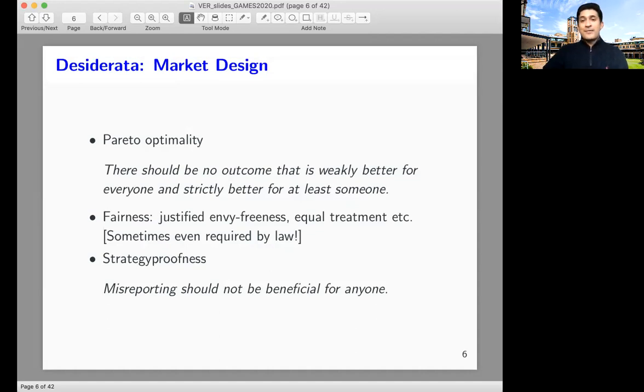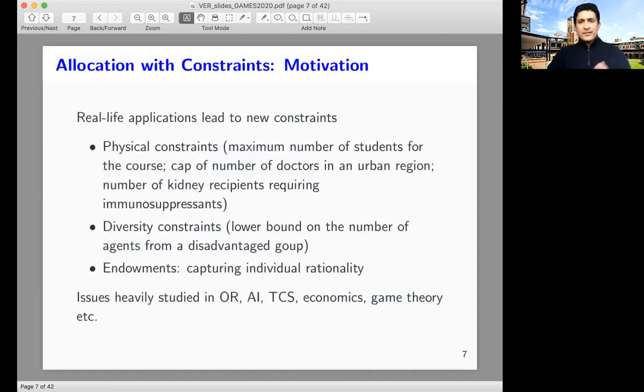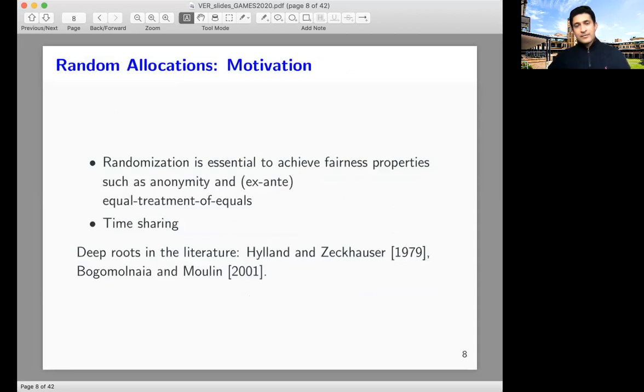For example, you might want an algorithm which is strategy proof, which does not incentivize agents to misreport their preferences. So the two angles that we take in this project are that we are focusing on allocation with constraints, and we are especially focusing on randomization. Our first observation is that many real-life problems have certain feasibility constraints, which could be physical, based on diversity, or simply capturing individual rationality requirements. Secondly, we want to pursue randomization, which is essential for achieving various fairness properties.